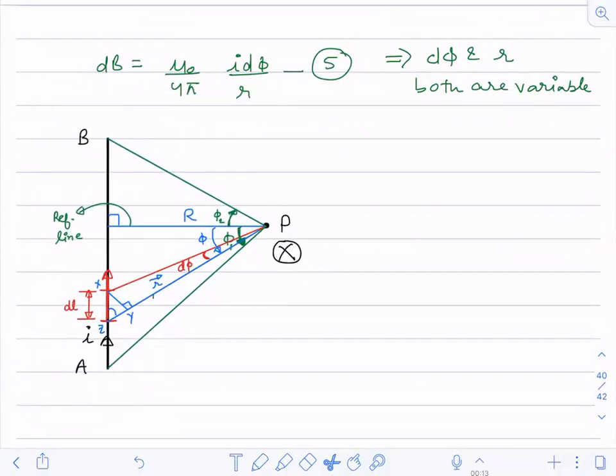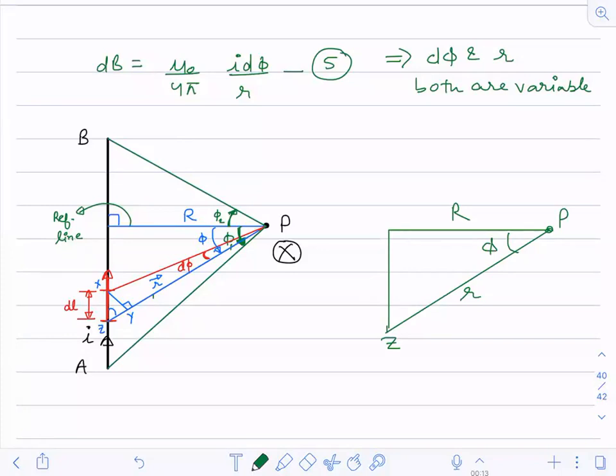Can you see this triangle? This is R, this is P, and this is Z, and this one is phi. This value is R. Are you able to see this triangle from this figure?